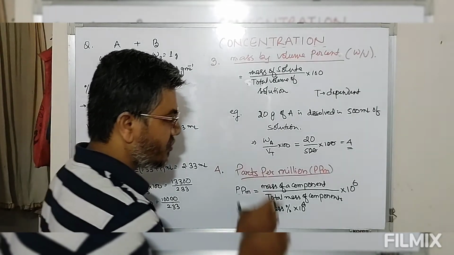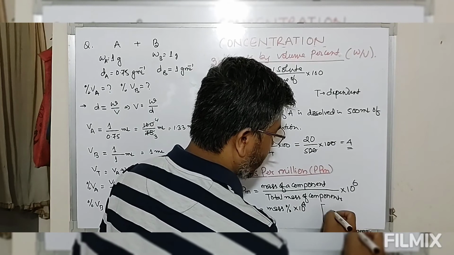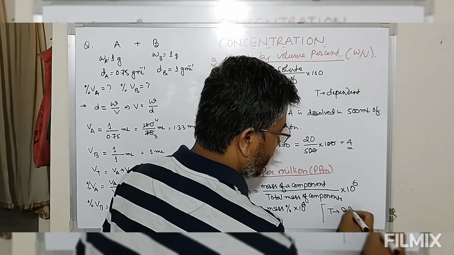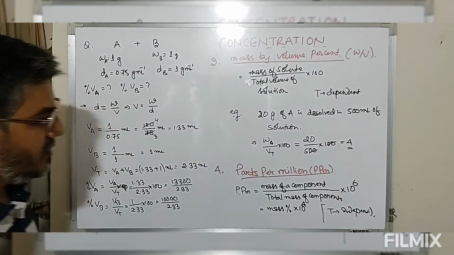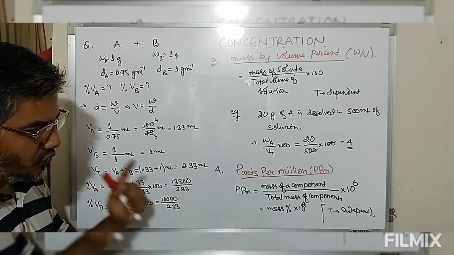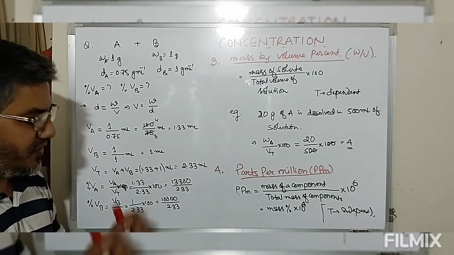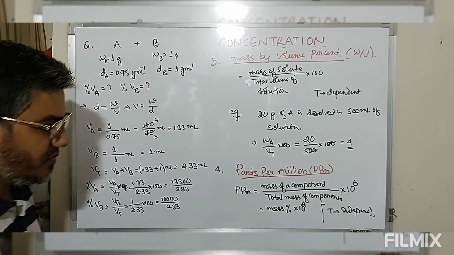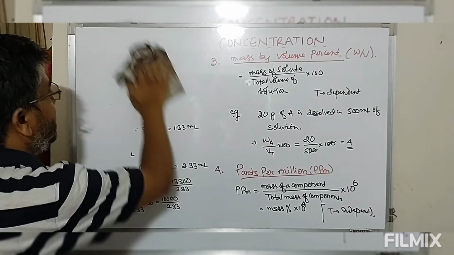So we have a ratio of mass. So this mass is temperature independent. So this ppm does not change with temperature, because both numerator and denominator being mass is independent of temperature. So ppm is also independent of temperature.